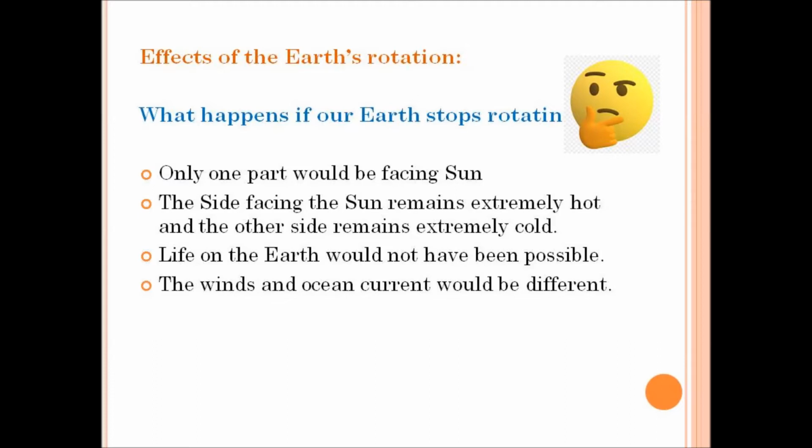And likewise, look at the second point. In the aspect of the temperature also, the part of the earth which is facing the sun will experience extremely hot temperature, and the other part of the earth will experience extremely cold weather.